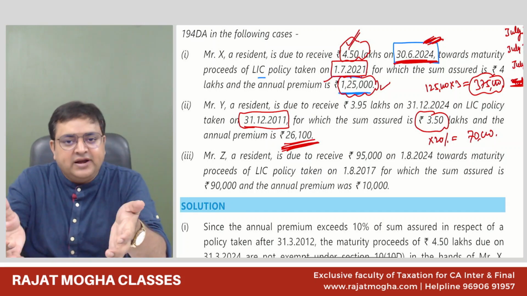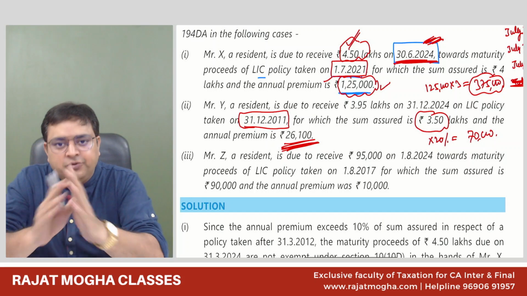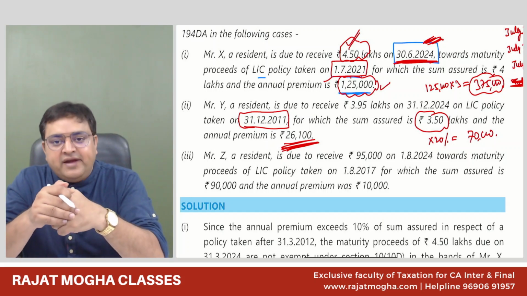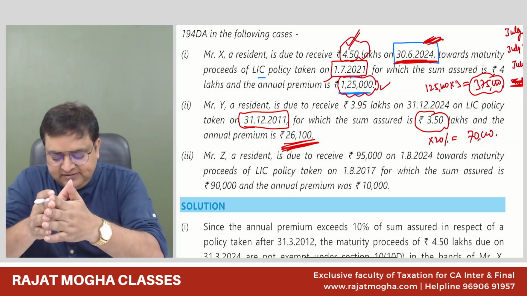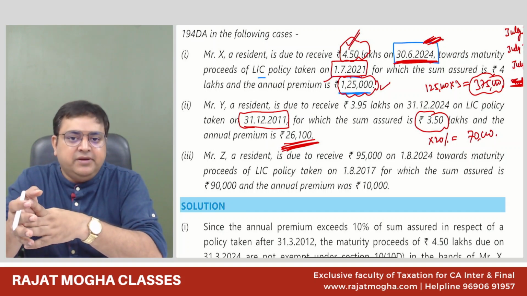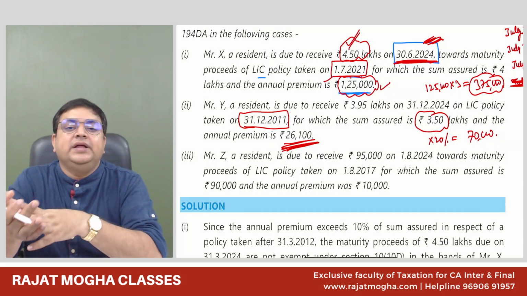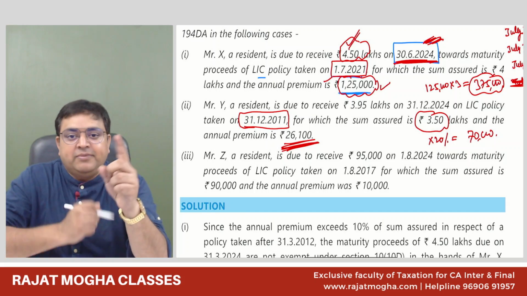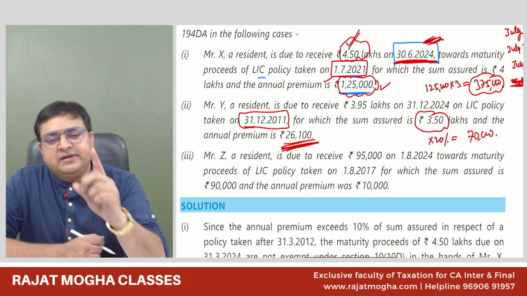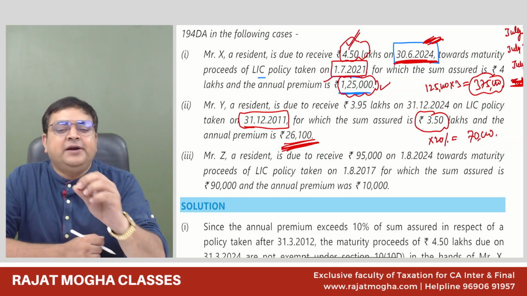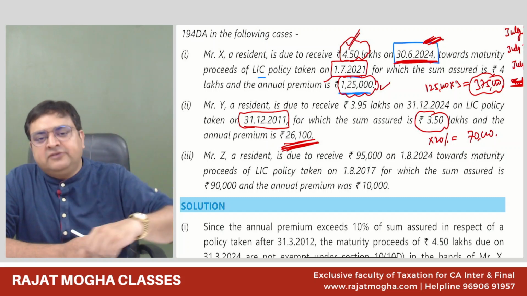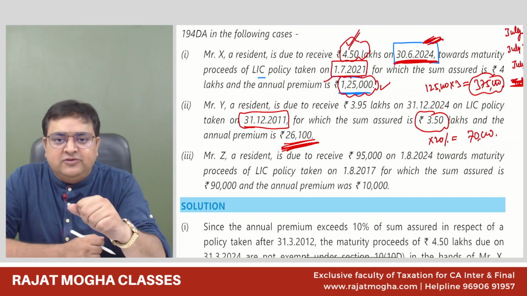If it is not a taxable policy, there would be no TDS. So how will you write this? You will write that since the annual premium is not more than 20% of the sum assured, here you will not apply 10, here you will apply 20. Just remember one date, 1st April 2012, and make the entire story with the help of 1st April 2012.